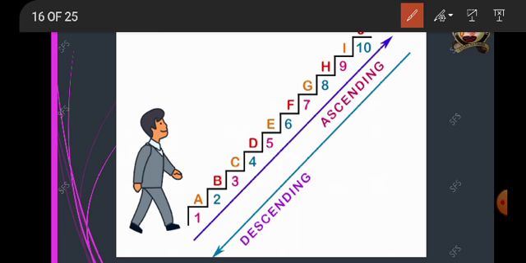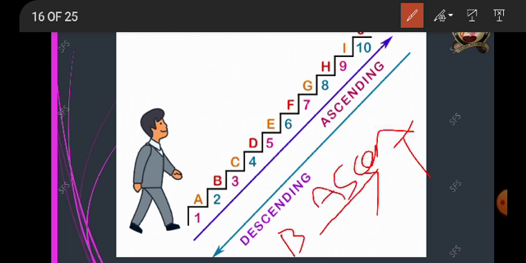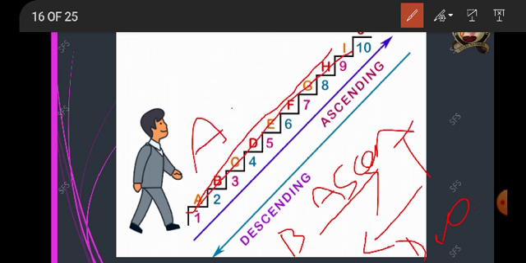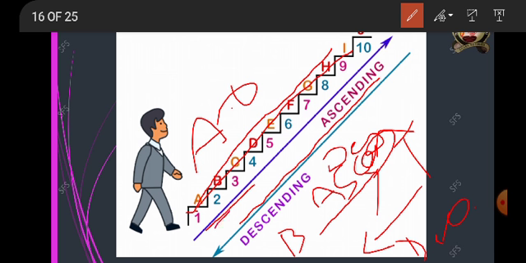So here, when you go upwards from bottom to top, this is called ascending order, and when you come from top to bottom, it is called descending order. Yes. So here, see, from A, B, C, D is ascending order, and from H, G, F is descending order. The same way the numbers: from 1 to 10, it is going upwards. It is increasing the value, so it is ascending order.